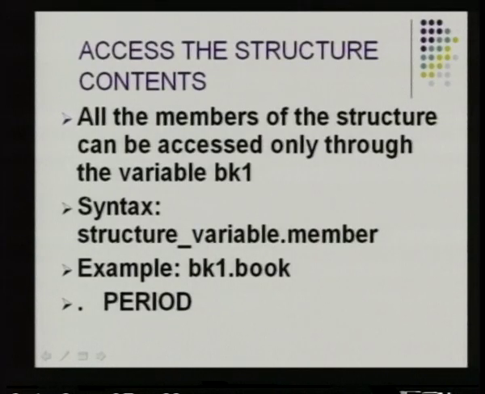Here I am using the word bk1 because that is the variable name we have taken in our example. So, what is the syntax? Structure variable dot member: bk1 dot book, bk1 dot page, bk1 dot price. The structure variable is the main functioning member of the structure. Using that only we are going to access the contents, modify the contents or initialize the contents.